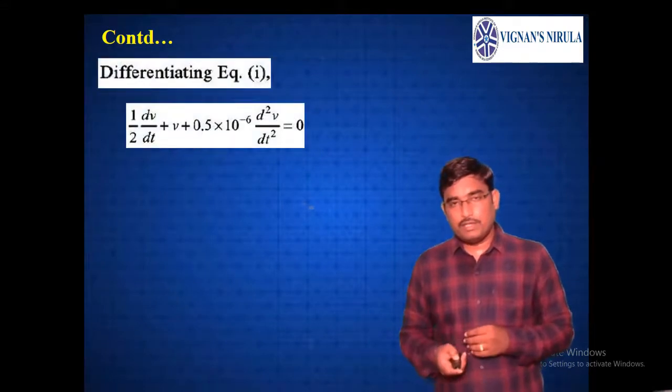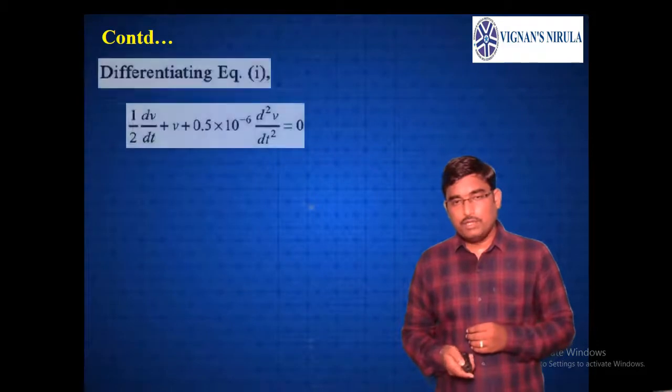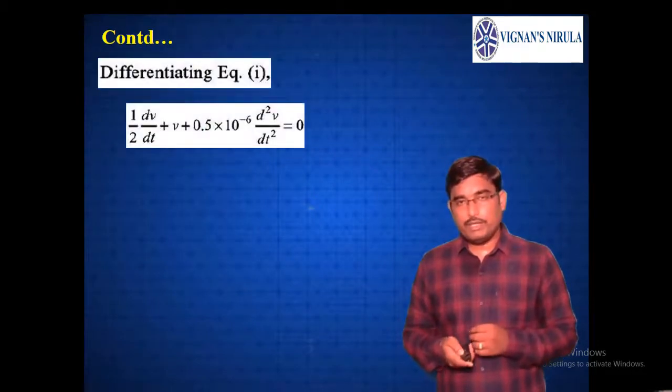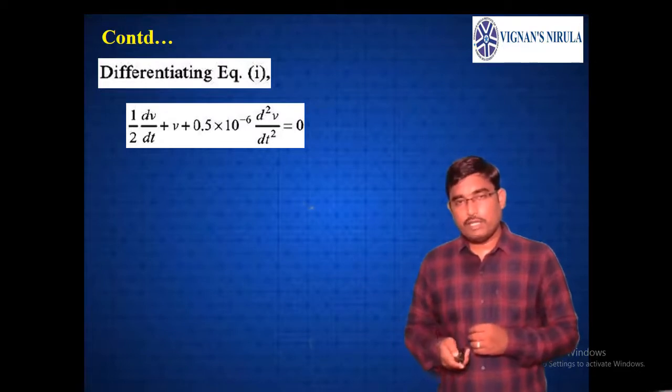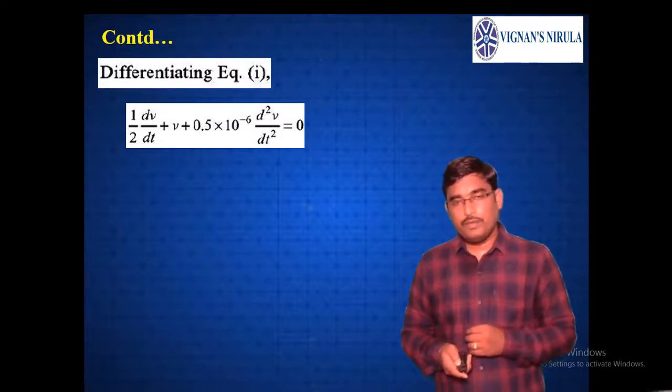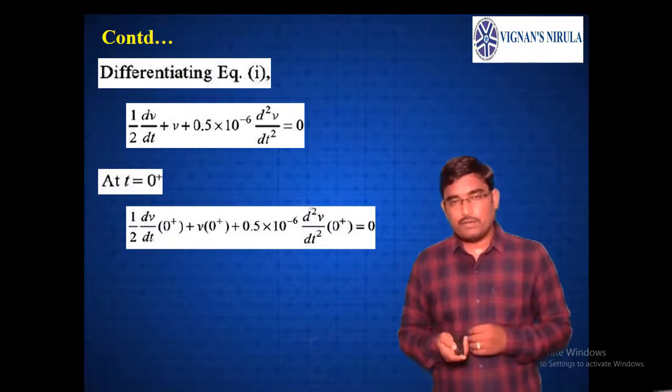Now, if you differentiate the above equation, it becomes 1 by 2 into dV by dt plus V plus 0.5 into 10 power minus 6 into d square V by dt square equals 0. Now, at t equals 0 plus, we need to find d square V by dt square.